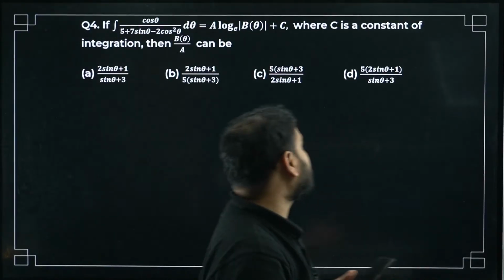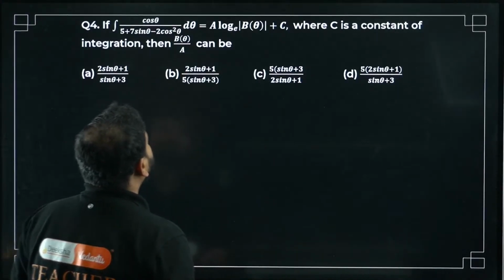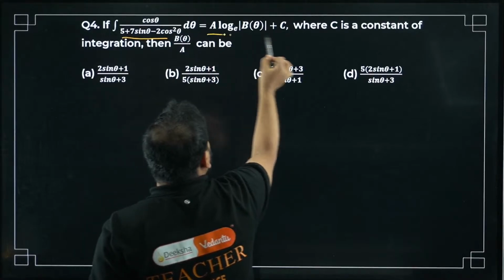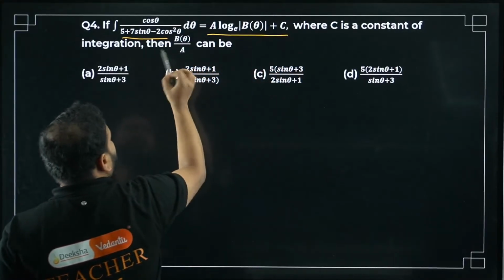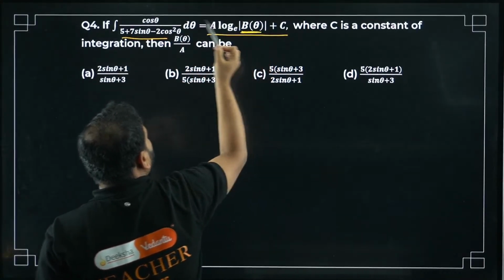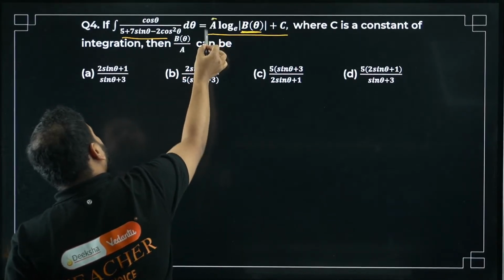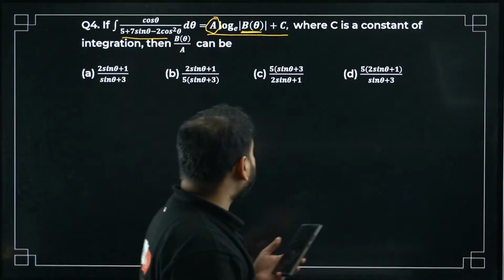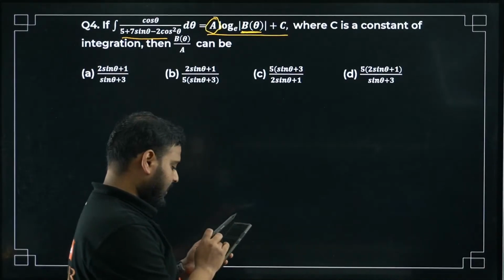Okay, this also is very simple, bacha. You have to integrate this form and you'll get something like this. They are asking the value of b by a, the value of this whole thing inside the log divided by the constant a outside. Correct? That's what they're asking. Can you solve it?